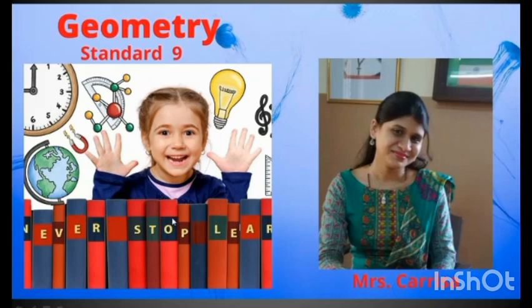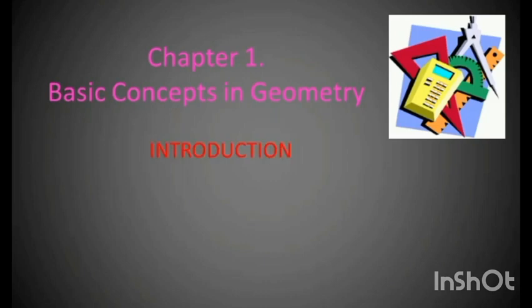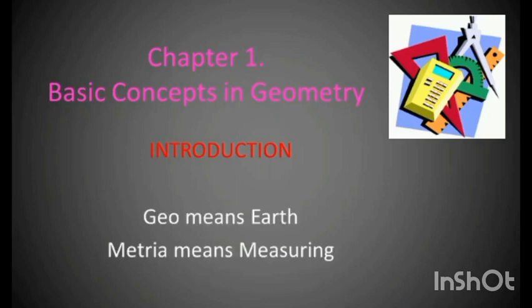So before wasting any time, let us start with chapter number 1, Basic Concepts in Geometry. Introduction. The word geometry itself suggests the origin of the subject. It is generated from the Greek words geo means earth and metria means measuring. So it can be guessed that the subject must have evolved from the need of measuring the earth, that is land.